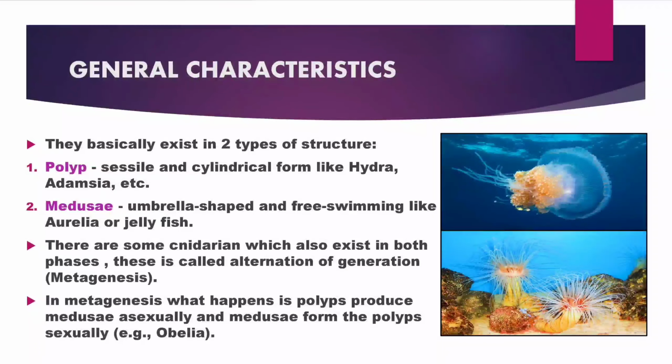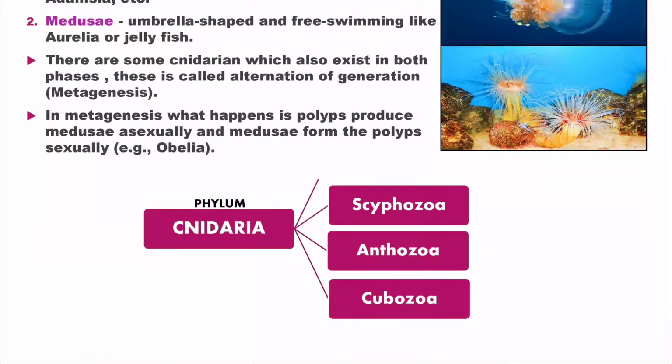They basically exist in two types of structure, polyp and medusa. Polyp is sessile and cylindrical in form, like Hydra, Adamsia, etc. Medusa is umbrella shaped and free swimming, like Aurelia or jellyfish. There are some cnidarians which exist in both phases. This is called alternation of generation or metagenesis. In metagenesis, polyps produce medusae asexually and medusae form polyps sexually. An example of this is Obelia.